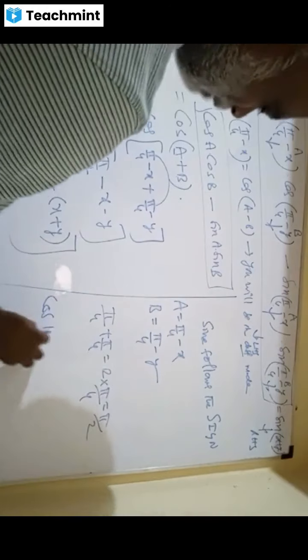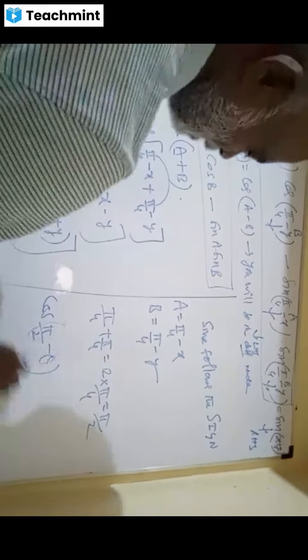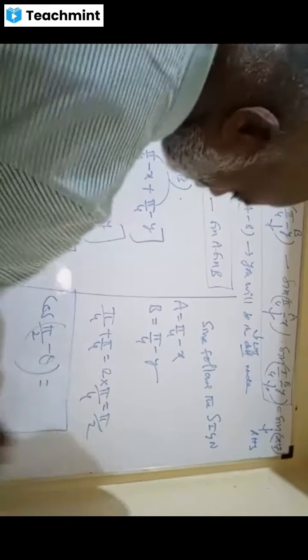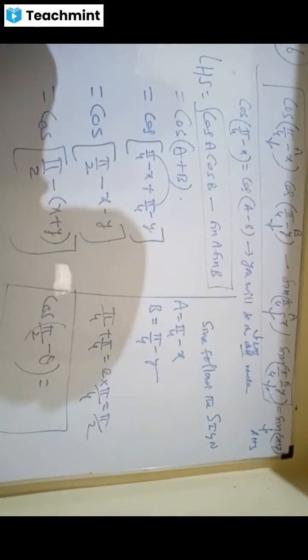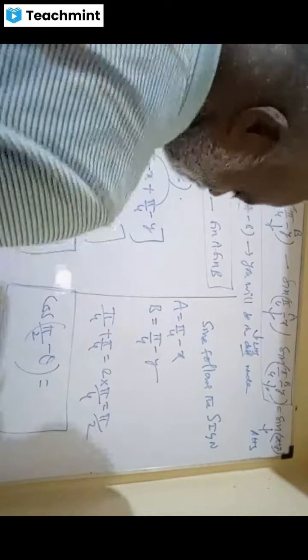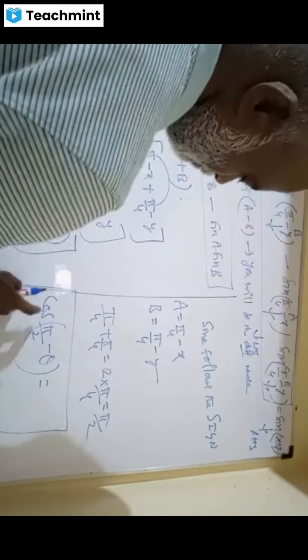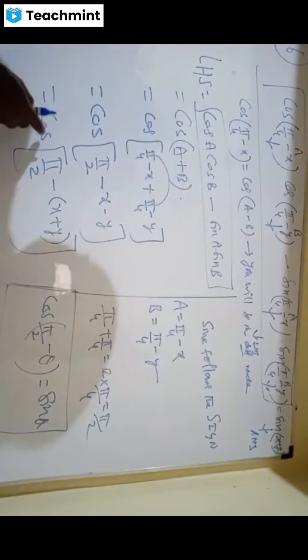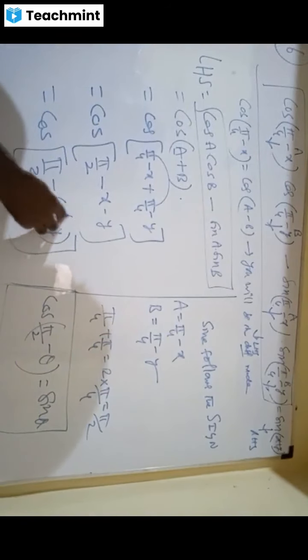What is cos pi by 2 minus theta, dears? Come on, tell me, dears. One of you, please. Sin theta. Brilliant, sir. Thank you. So, friends, this is cos pi by 2 minus theta, mind.